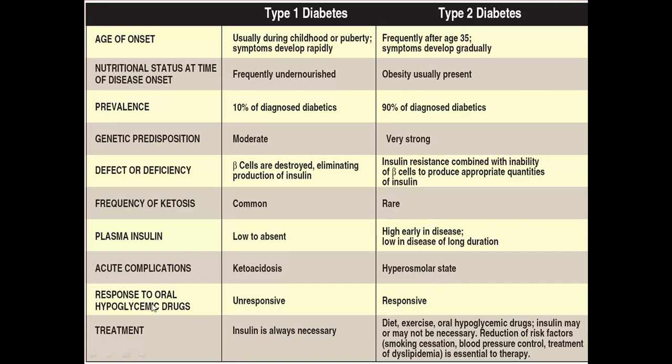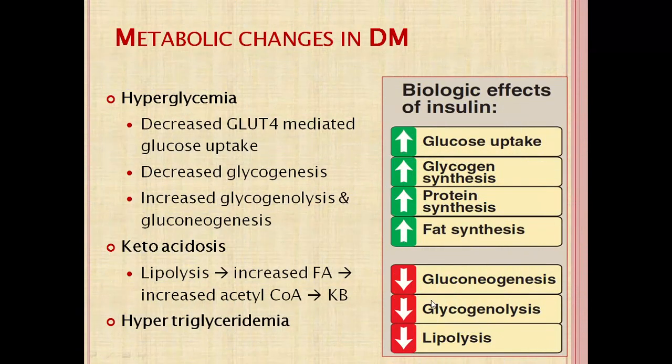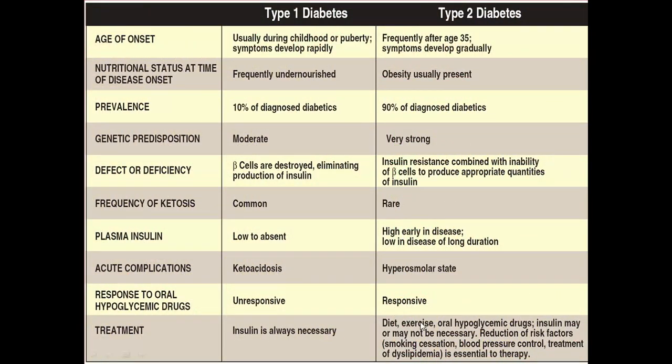Response to oral hypoglycemic drugs: type 1 is mainly unresponsive because there is no insulin secretion from the beta cell. In type 2 diabetes mellitus, insulin is secreted normally, so it is responsive to oral hypoglycemic drugs. Treatment in type 1 diabetes is mainly insulin given from outside. In type 2 diabetes mellitus, diet, exercise and oral hypoglycemic drugs are the main modality of treatment.